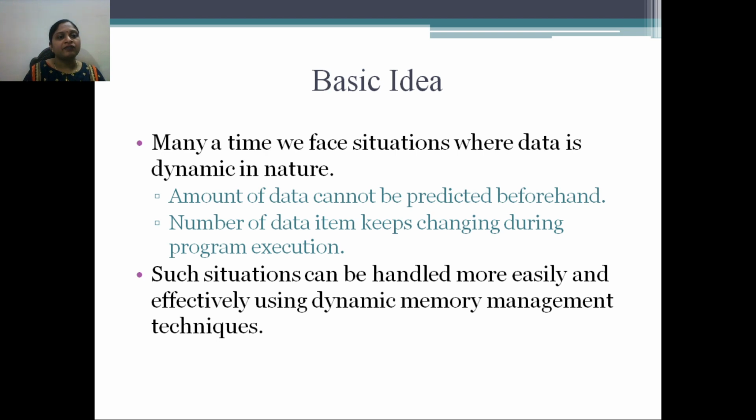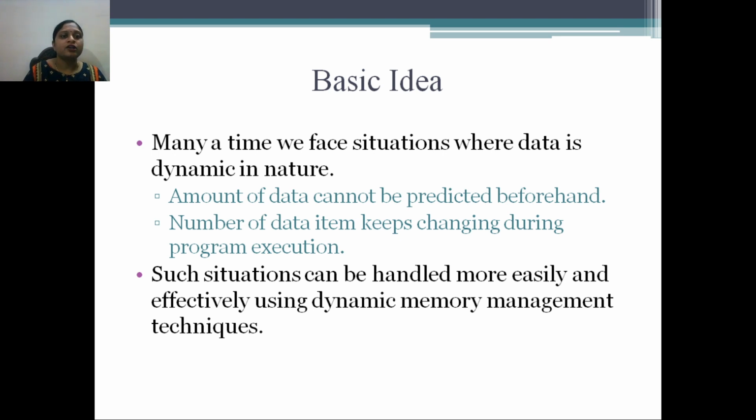So in programming language, dynamic is also referred to as late binding, and static is also referred to as early binding. Many times we face a situation where data is dynamic in nature. What is the meaning of dynamic? Basically, dynamic means keep on changing. And what is the meaning of static? Static means which remains the same. For example, once you initialize the value of x equal to 10, it remains the same throughout the program. So we can say that it is a static value.